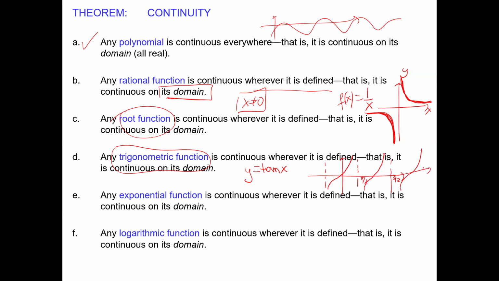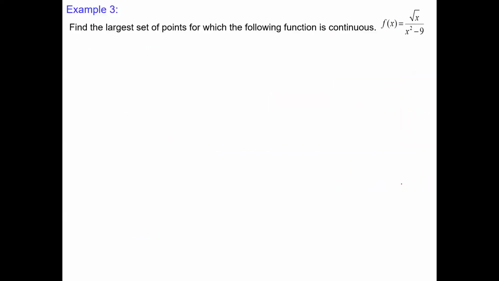But we're not looking at these numbers, we're just looking between, and it's a nice and smooth curve. The same applies to exponential and logarithmic functions. All of these functions mentioned on that slide are continuous on their domains, wherever they are defined.